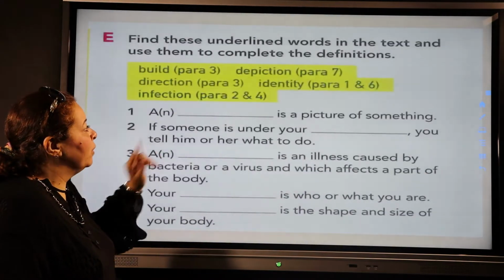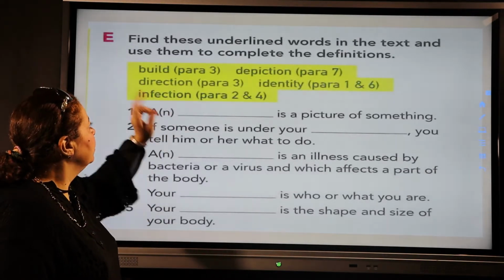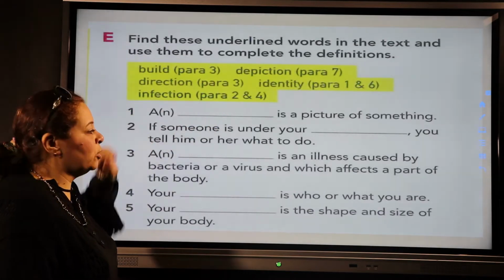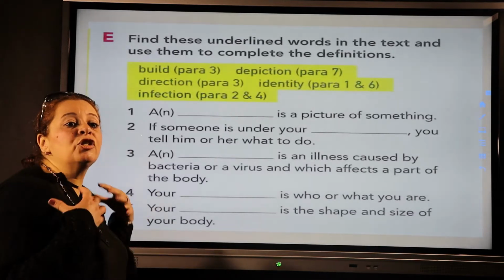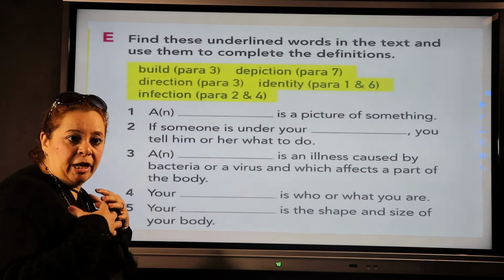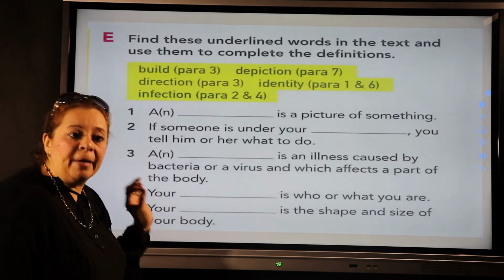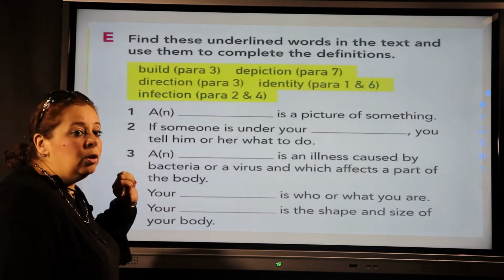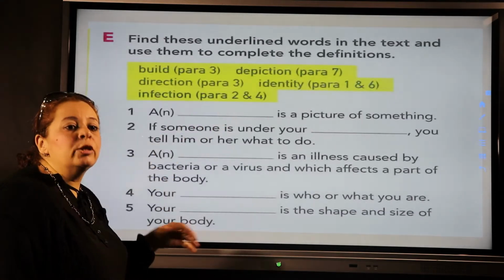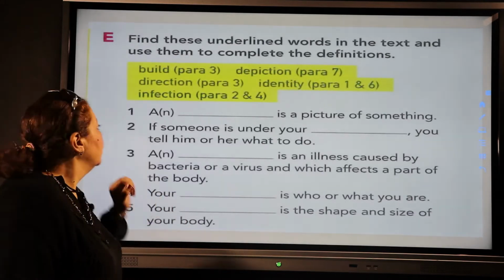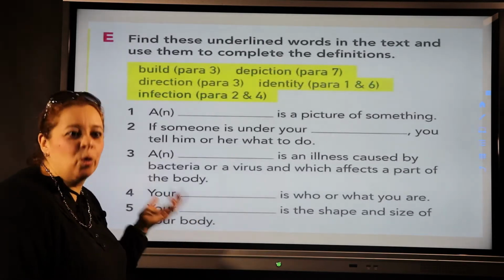From paragraph 1 to paragraph 7, we have some words included in the text. Build, depiction, direction, identity, infection. What's the meaning of these words before we go through the exercise? Build is the shape and the size of your body. Depiction, it's a picture of something. Direction, when someone guides you or directs you, okay? Identity, it's your personality, your character. And then infection, it's an illness or disease like coronavirus or COVID-19.